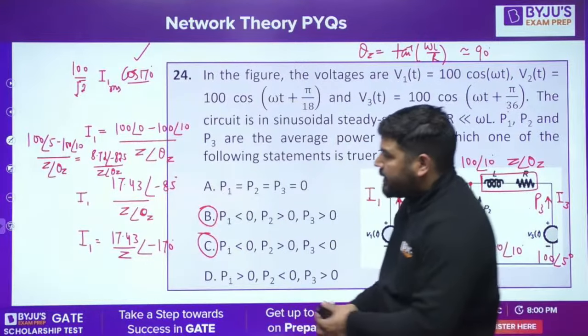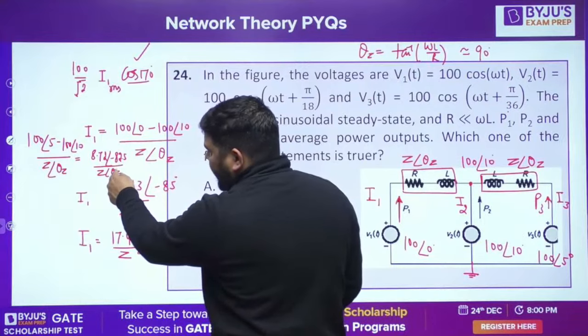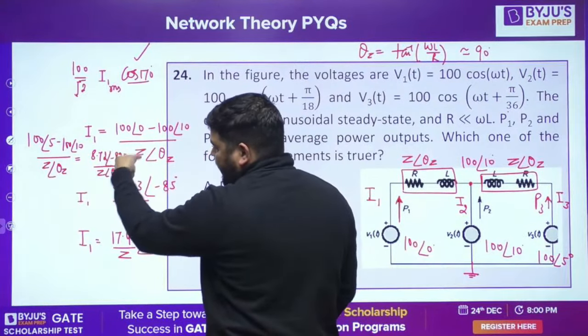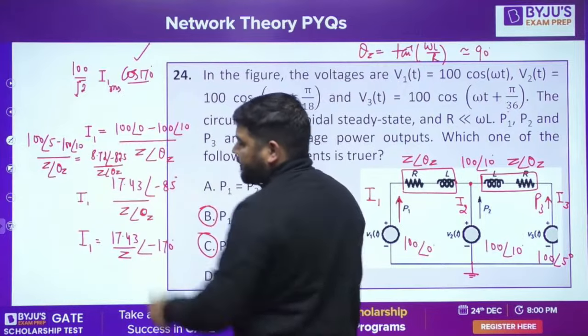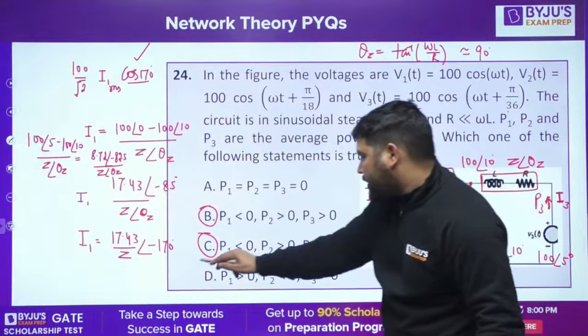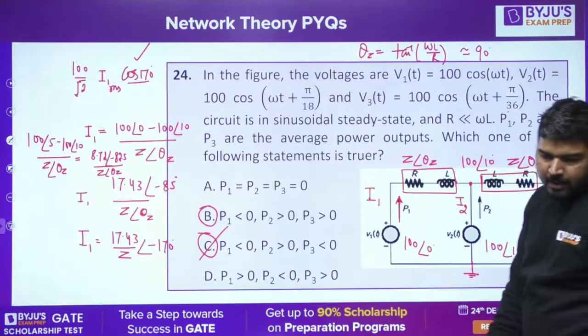It means this theta Z is again approximately 85. So it will come in the numerator, it will be again approximately minus 70, minus 170. It means this current is also at minus 170. So this P3 will also be negative. Is it fine guys? Have you understood it?